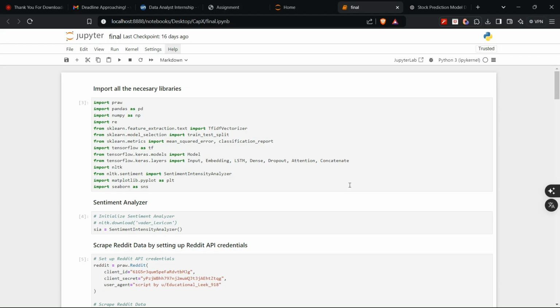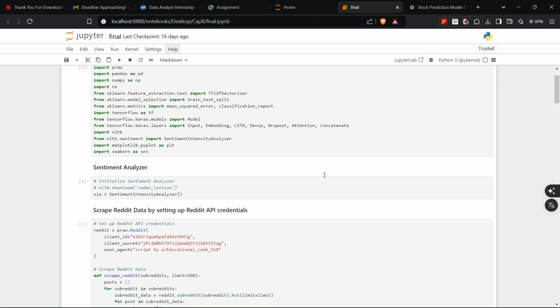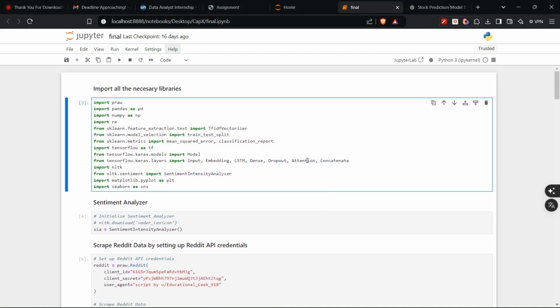So today we will be diving deep into the machine learning model development for stock market analysis. We'll be going through this Python script as snippet files so that we can understand what each and every snippet is going to do.